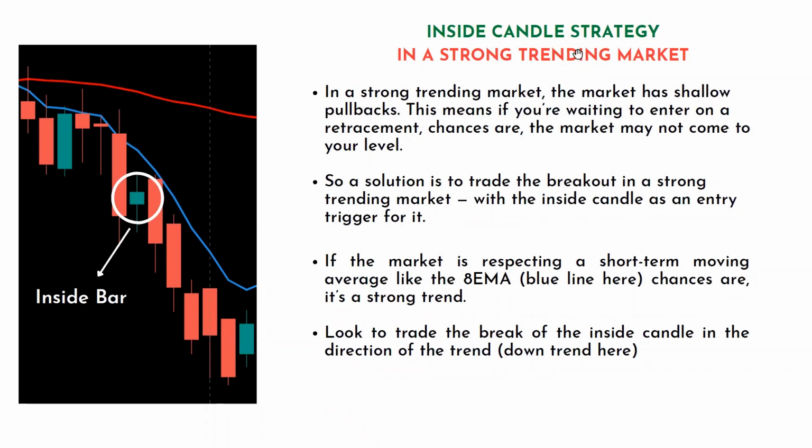In a strong trending market, the market has shallow pullbacks. Whenever the market is trending, the logic is it will not come back and retest and go. It will just take a small pause and then continue further, since it's a strong uptrend or downtrend. An uptrend or downtrend is characterized by this 80 EMA.